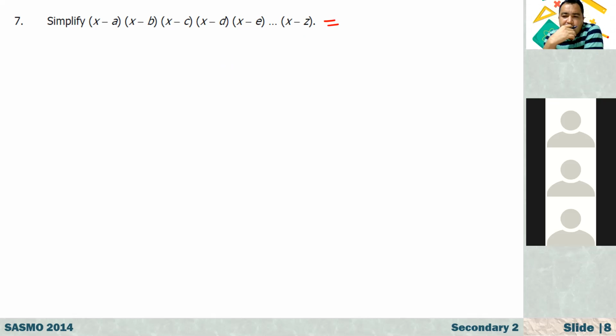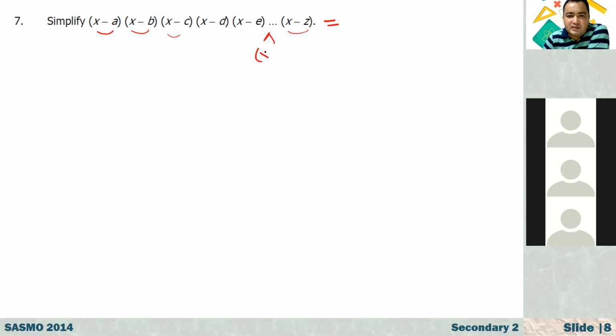The equation, Hussein, looks like a monster. It's a kind of puzzle question, actually. It's not that much mathematics. Here we have x minus a, x minus b, x minus c. What are these? A, B, C, the letters in the alphabet, right? And it continues until z.